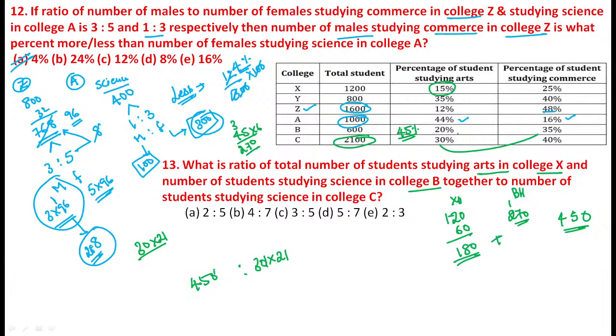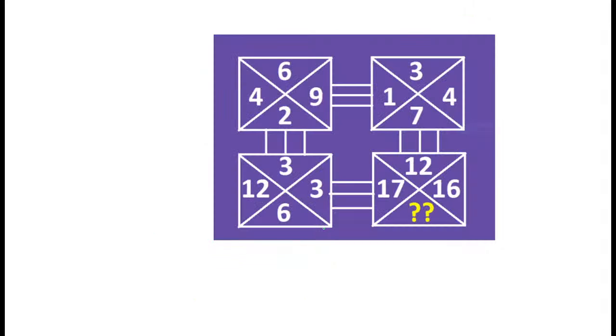Now see, 0, 0 cancel, 3 becomes exactly equal to 15 times. Now 3 5s are 15, 3 7s are 21. So the ratio becomes 5 is to 7. 5 is to 7 is the correct answer. Next.